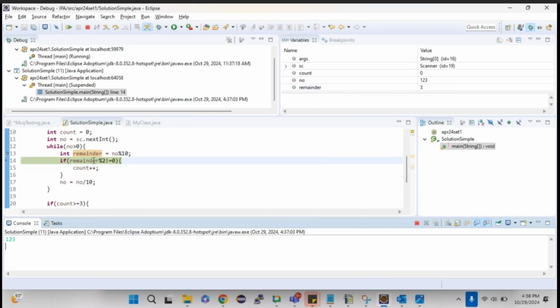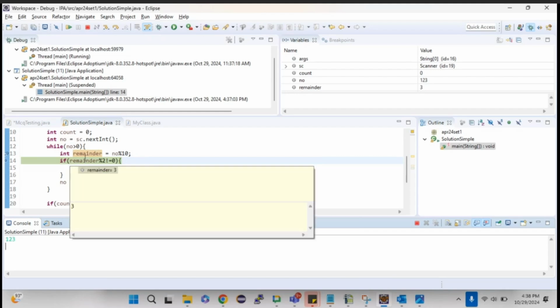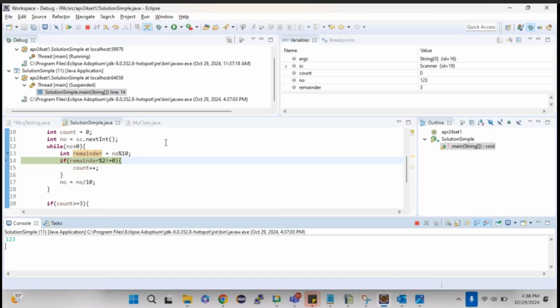So now I'm just checking whether 3 is odd or not. So I'm giving an if condition over here one more time. If the remainder is not equal to 0, then that is odd, otherwise it is even, right? So it is not divisible by 2. The same thing. So if it is not equal to 0, I'm just checking it over here.